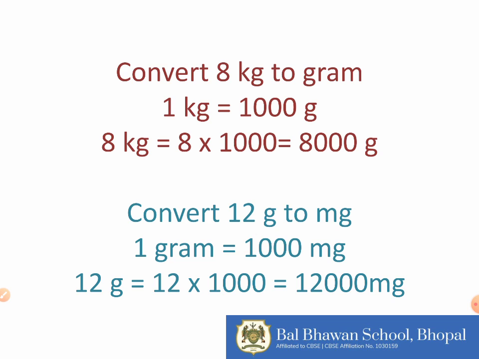Let us consider some examples. Convert 8 kilograms to grams. We know that 1 kg is equal to 1000 gram. So for converting 8 kg to gram, we are going to multiply 8 by 1000, that gives you 8000 grams. Or to convert 12 grams to milligram, as we know that 1 gram is equal to 1000 milligram, so 12 gram will be equal to 12 into 1000, that is 12,000 milligram.